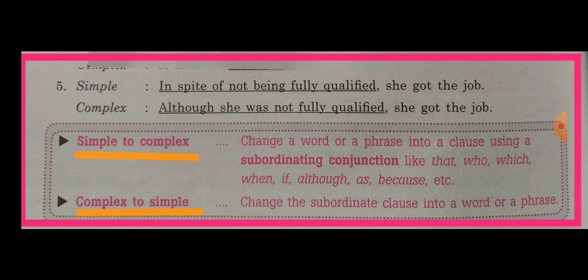Now, simple to complex. Change a word or phrase into a clause using a subordinating conjunction, like that, who, which, when, if, although, as, because. They are subordinating conjunctions. In the chapter regarding clauses, we read that subordinating conjunctions are used in complex sentences when we have one statement dependent on another. Complex to simple: change the subordinate clause into a word or a phrase. Then we will get a simple sentence.